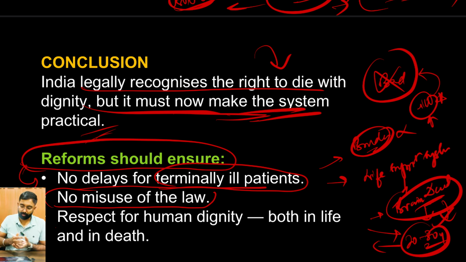They can come back to their homes, but just because they are ill, and the passive euthanasia rule is so light, now you're administering passive euthanasia to that person. So the misuse of the law is also something very important. So reforms should ensure to cover that aspect as well.